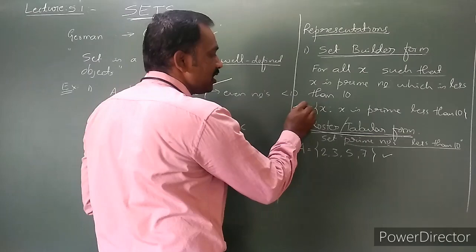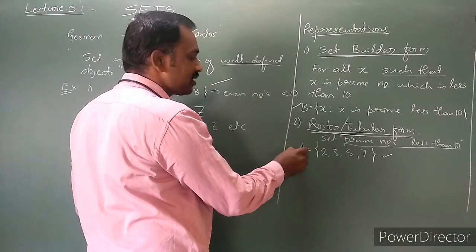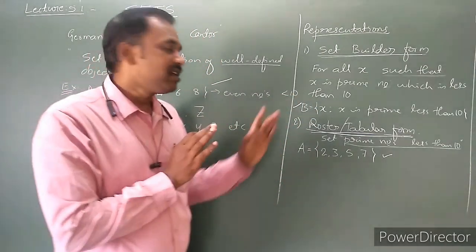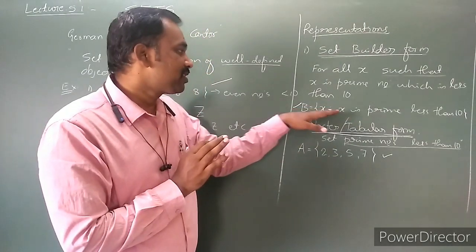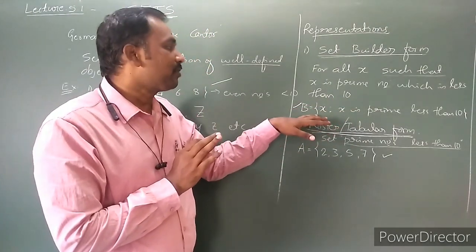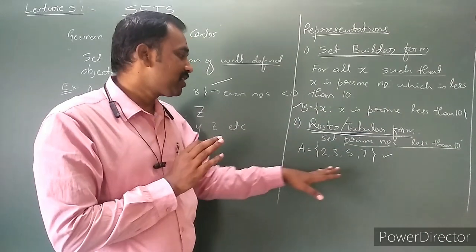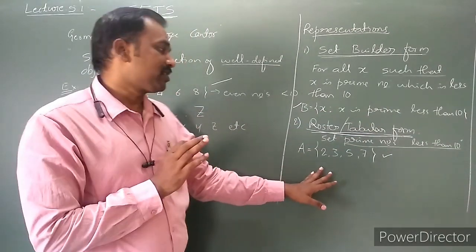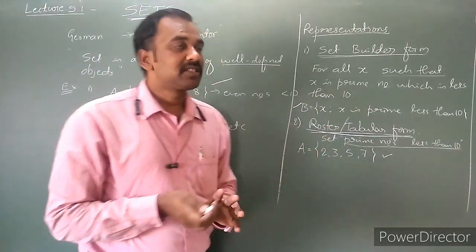This is a set and this is a set. This set and this set are the same. The only difference is that the form is different. Here the form is set builder form, and here the form is roster form. That's all. This is the difference.